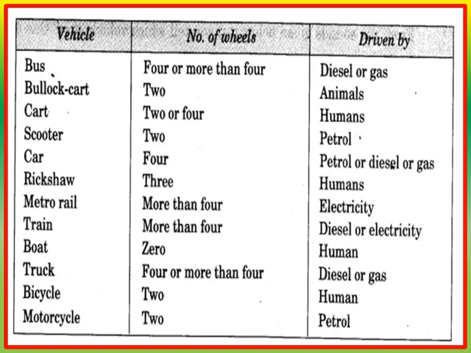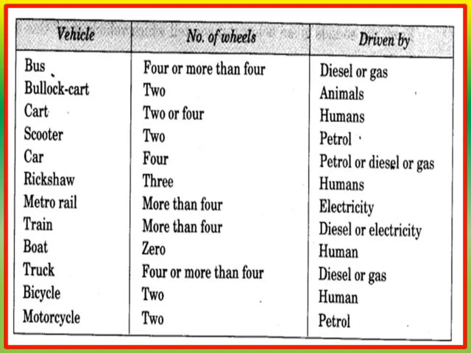A cart needs 2 or 4 wheels to run, and a cart is driven by humans. Humans means we, people like us. The fourth one is a scooter. A scooter has 2 wheels and it uses petrol to run. It is driven by petrol.